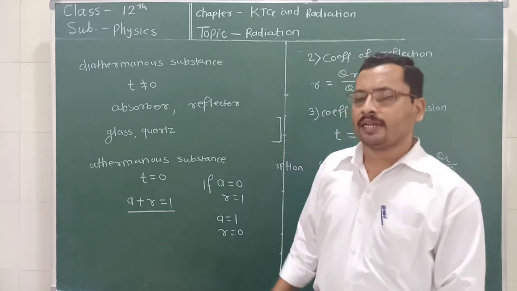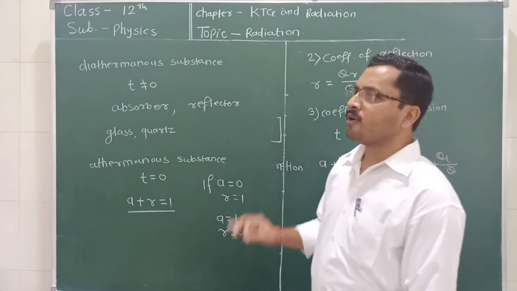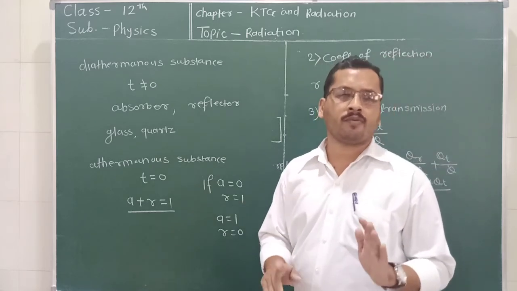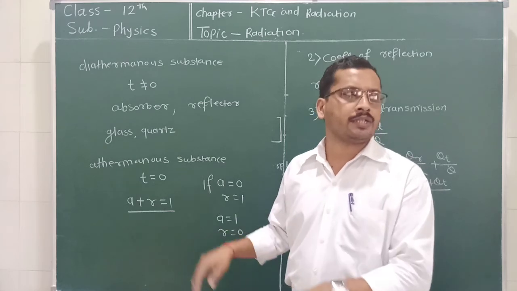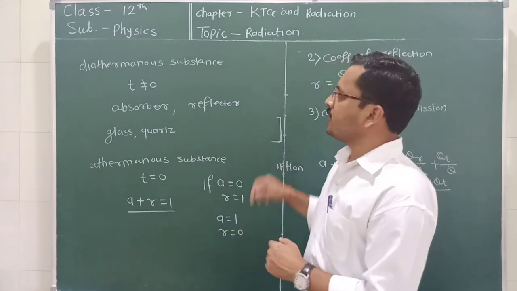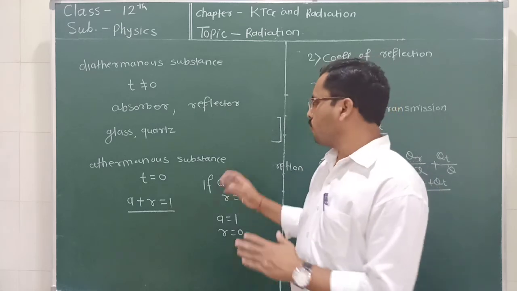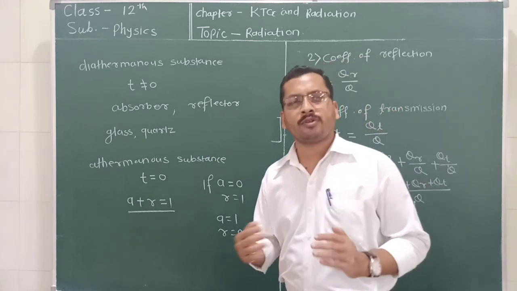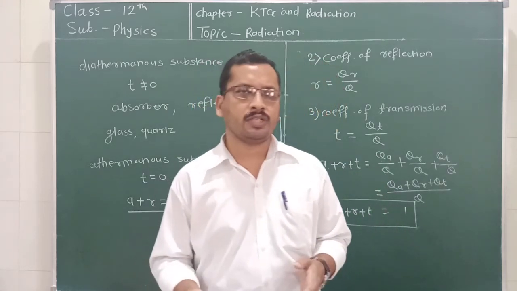So in this lecture we discussed radiation, and the modes of transfer of heat from one part to another: conduction, convection and radiation. In radiation we introduced the coefficient of absorption, coefficient of reflection and coefficient of transmission.